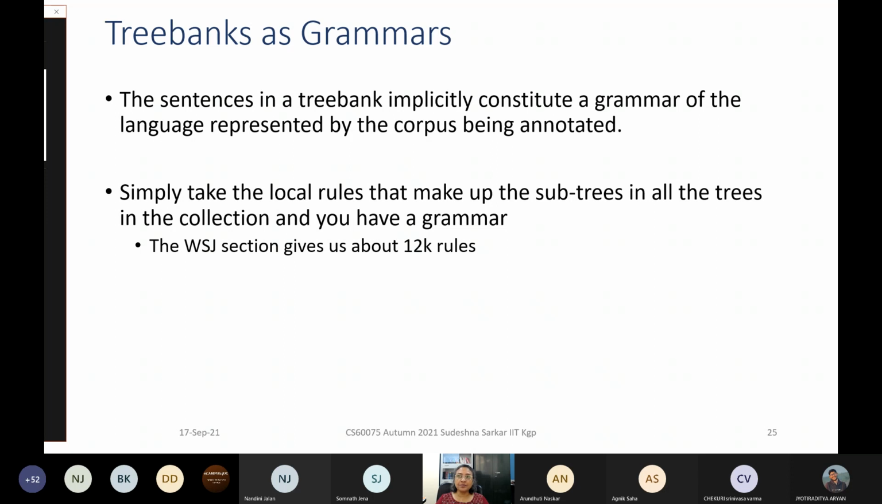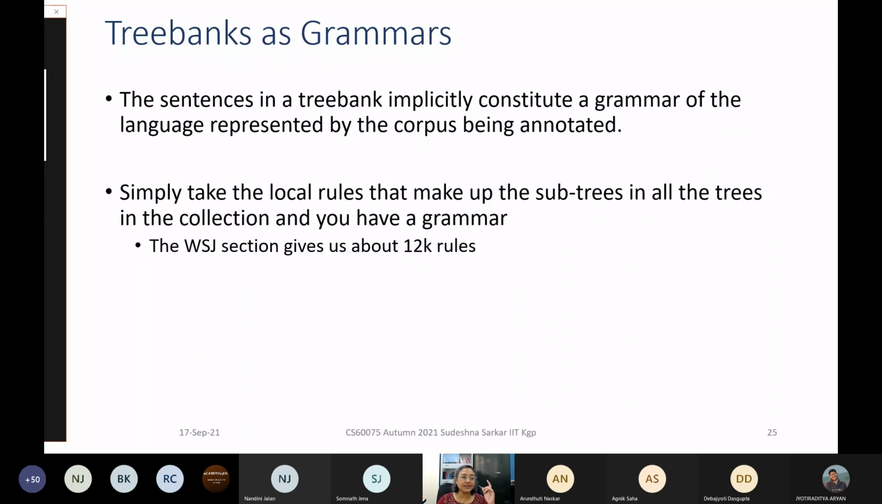Now, tree bank. So people did make an effort for quite some time to write down the grammatical rules of a language, but it is an enormous effort. And it was found that it is easier to develop a tree bank. Because when you have the sentences in the tree bank, they implicitly constitute a grammar.